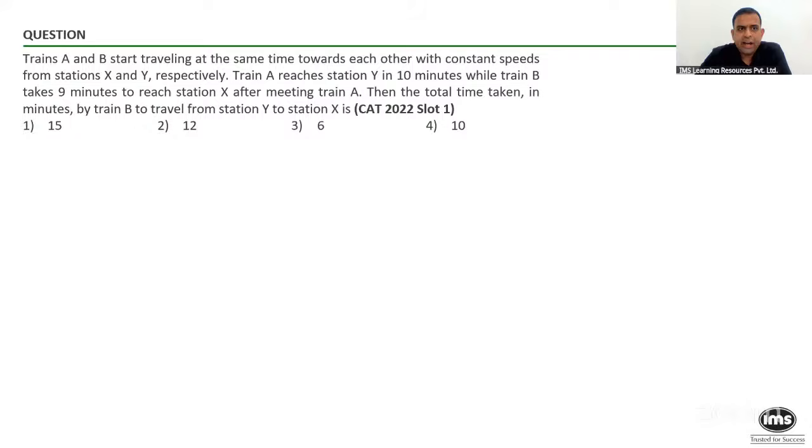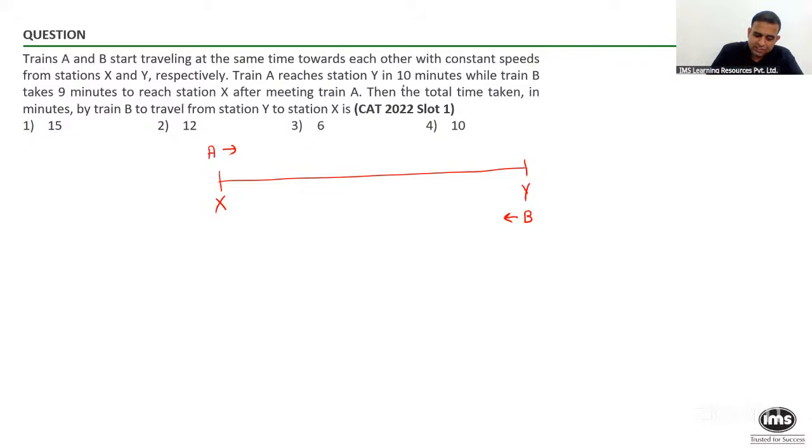So train A and B start traveling at the same time towards each other with constant speed from station X and Y. So again, if I draw a diagram, even though a diagram is not required very much, X, Y, train A is going from X to Y, let's say, and train B is going from Y to X. They have given that train A reaches station Y in 10 minutes, while train B takes 9 minutes to reach station X after meeting train A. So my question to you over here is, is this 10 minutes representing TA?